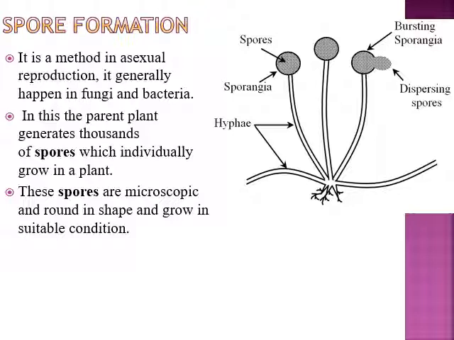And these spores are generally microscopic, round in shape, and they need suitable conditions for their germination. This is another mode of asexual reproduction through spore formation. Similar spore formation takes place in bacteria also.